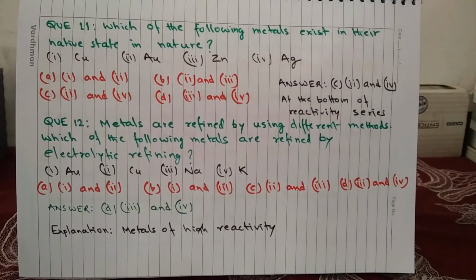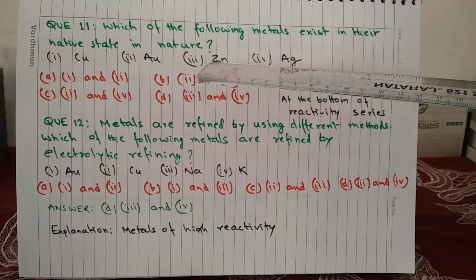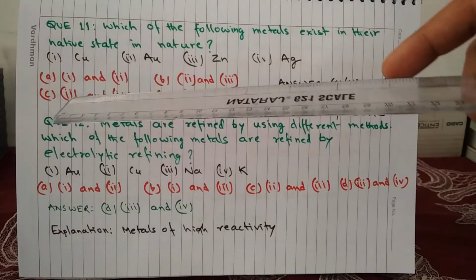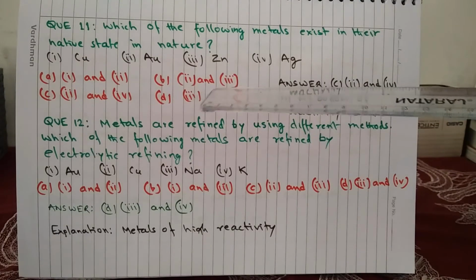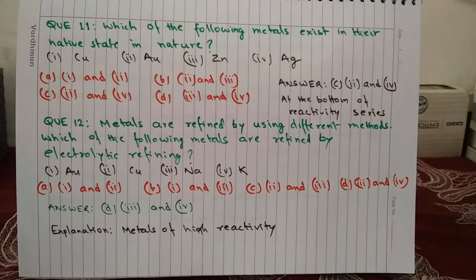Question 11. Which of the following metals exist in their native state in nature? 1, copper; 2, gold; 3, zinc; and 4, silver. Options are A, 1 and 2, B, 2 and 3, C, 2 and 4, and D, 3 and 4.